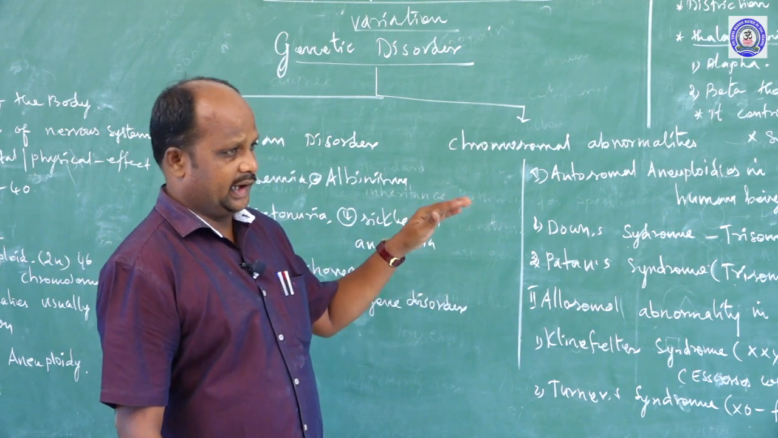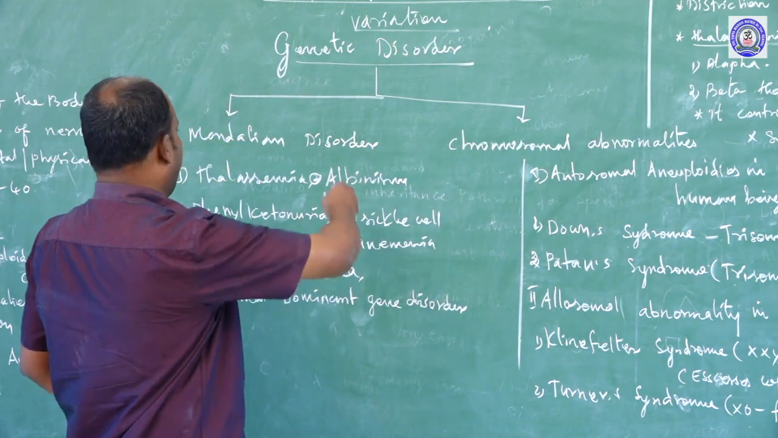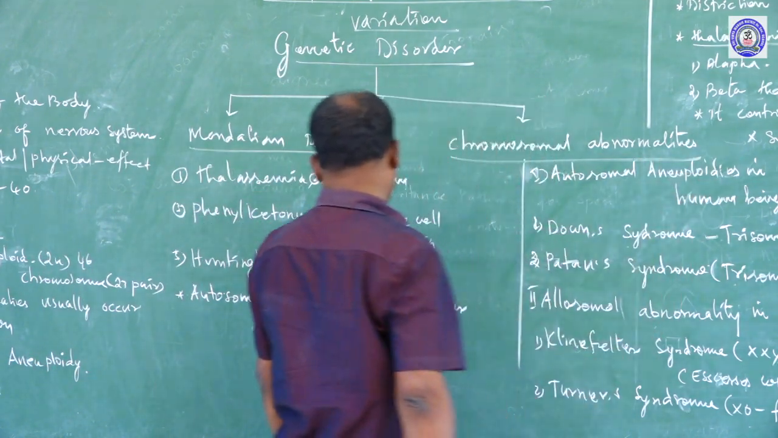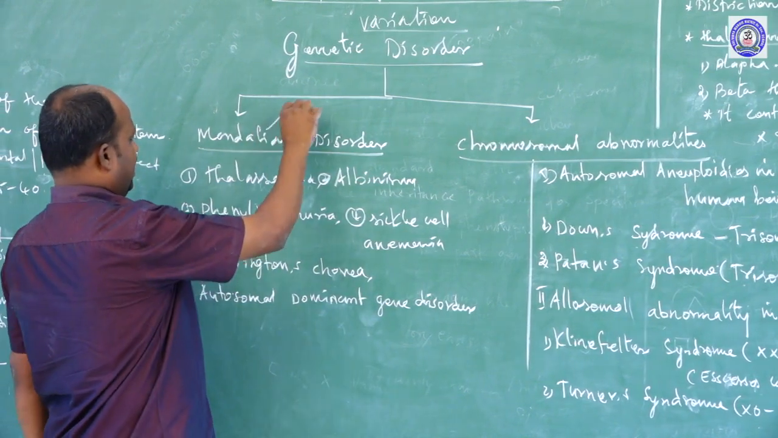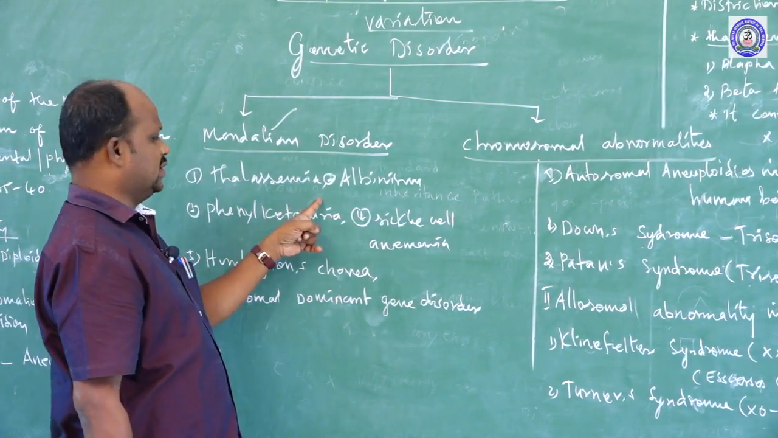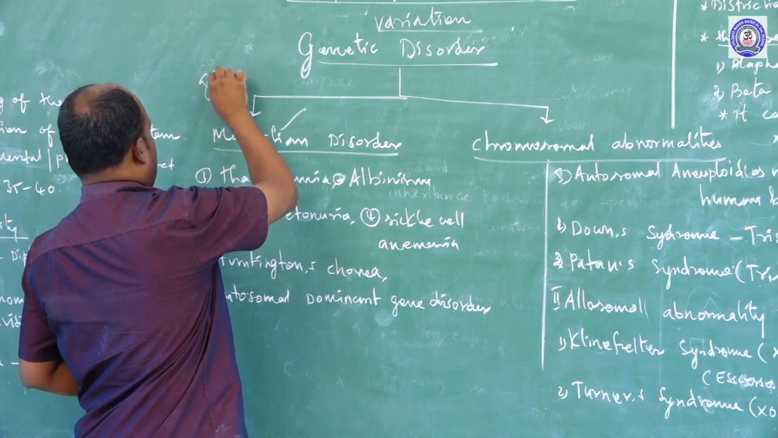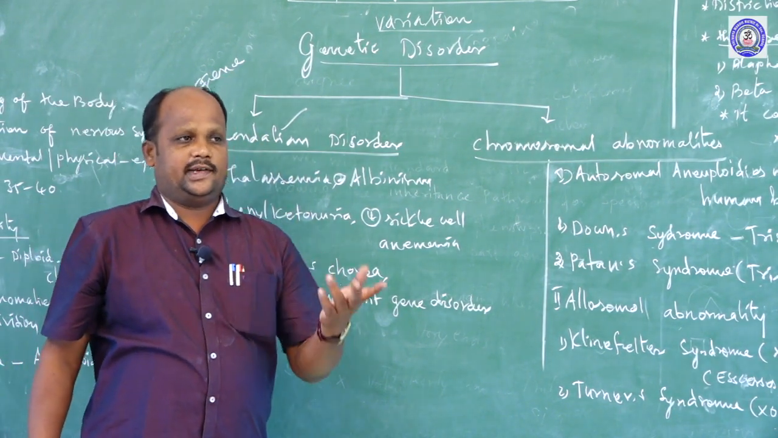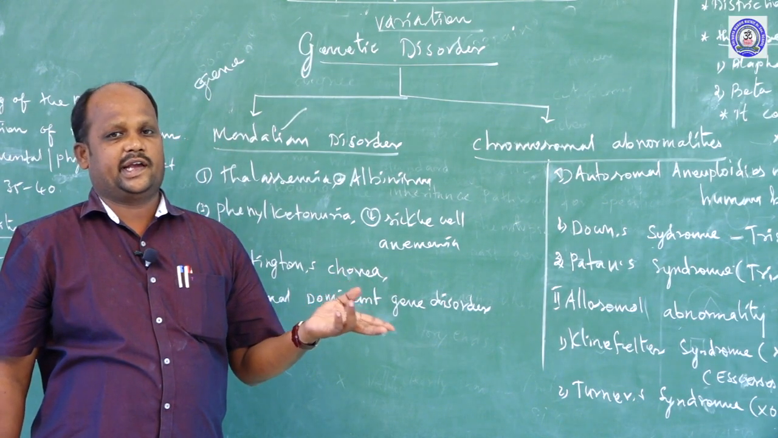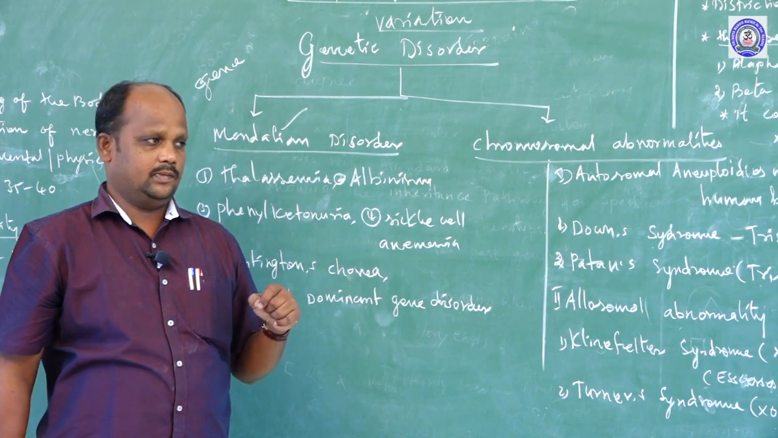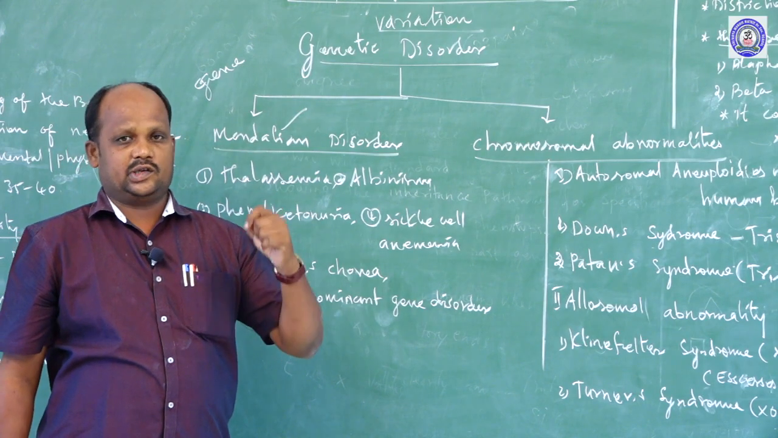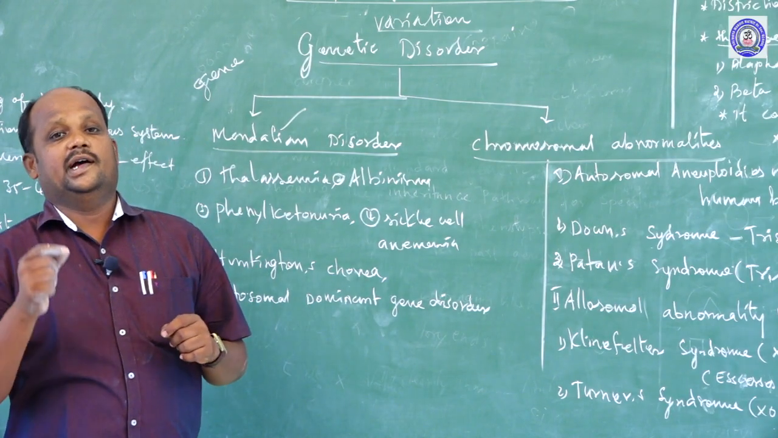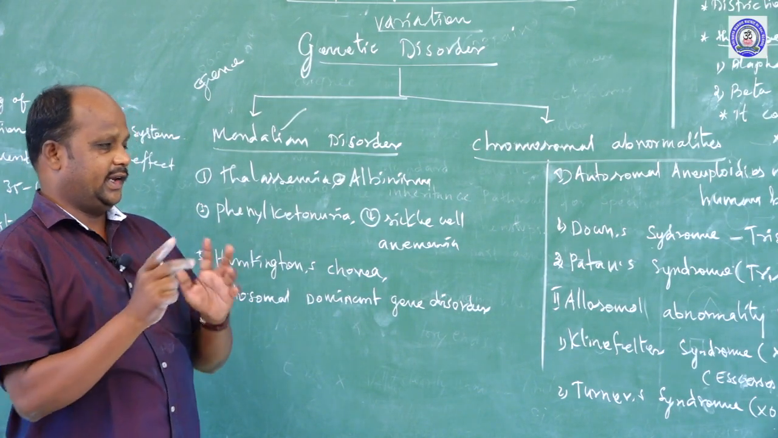The genetical diseases are classified into two categories. One is the Mendelian disorder, the second one is chromosome abnormalities. First one, what is Mendelian disease? All the Mendelian diseases are caused by genes. As I told you, each gene expresses two characters: one is the dominant character, the second one is the recessive character. Some genetical diseases are caused by dominant characters, some by recessive characters. That is two categories.